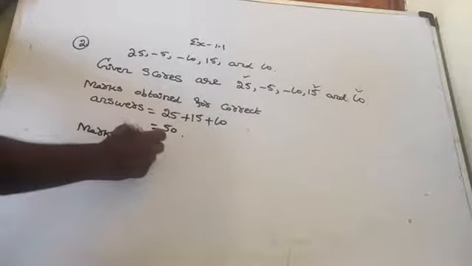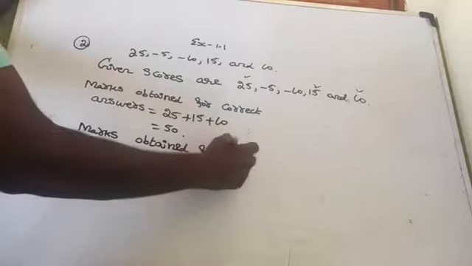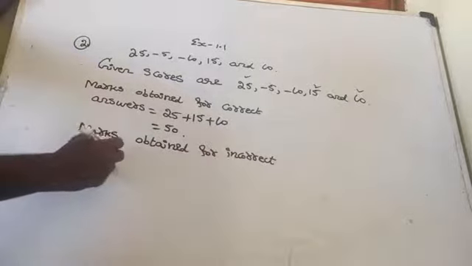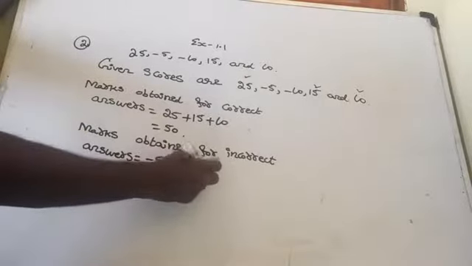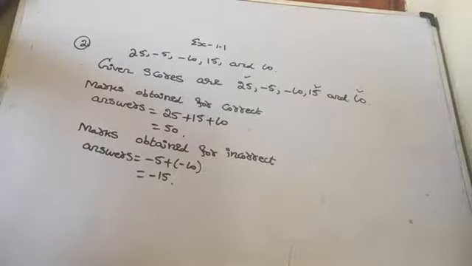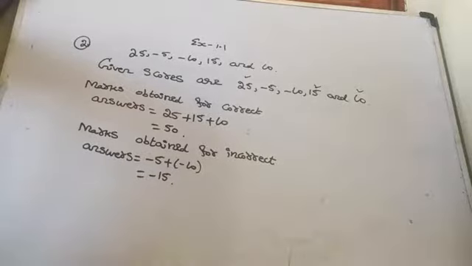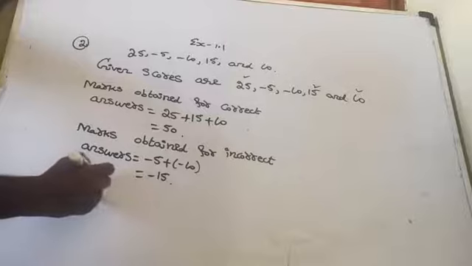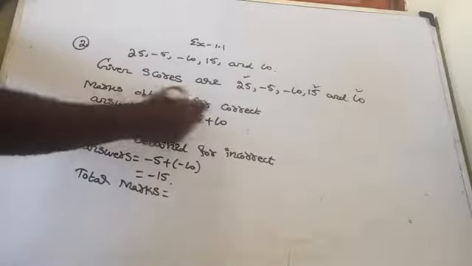Now, marks obtained for incorrect answers, that is equal to minus 5 plus minus 10. So, which is equal to minus 15. Minus 15. Now, what is the question for you? What was the total score obtained by Jack? Am I right?